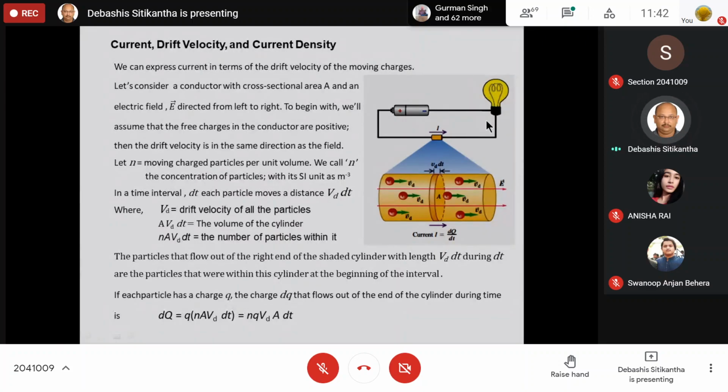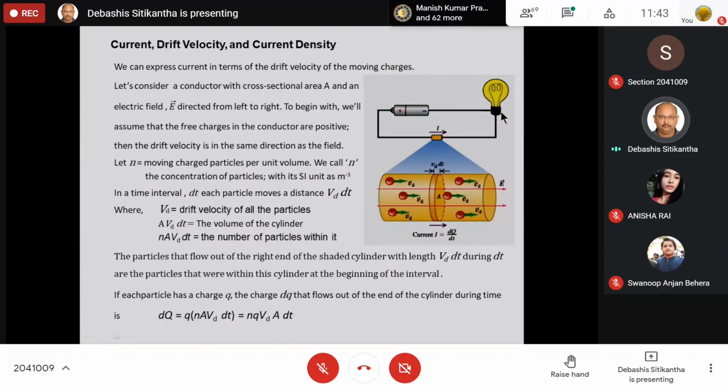Now we'll talk about this current, what is the drift velocity, and we'll introduce another important concept, that is current density. We all know that whenever we apply a potential difference across a conductor, an electric field is created inside the conductor. When the field is created, the free electrons inside the electric field will experience a force which will try to move them at the speed of light. But this is not going to be possible. Why? Because in a conductor, the atoms are very closely packed.